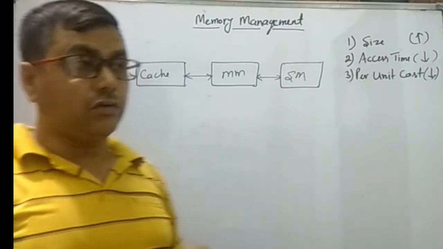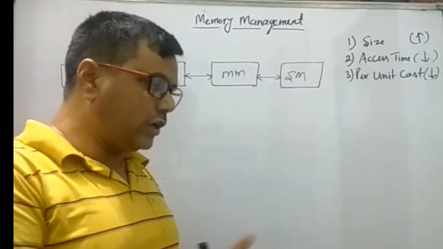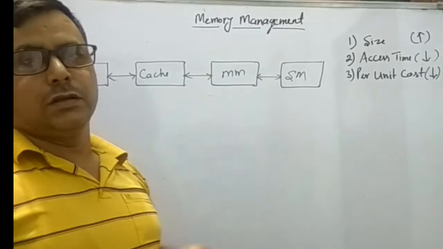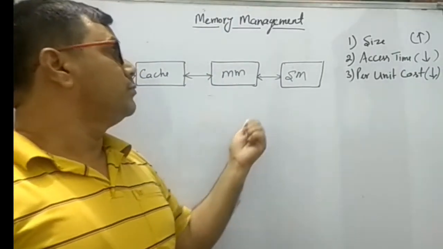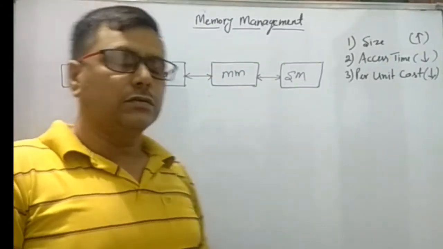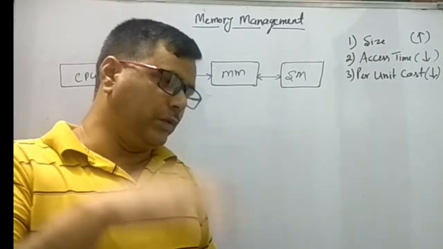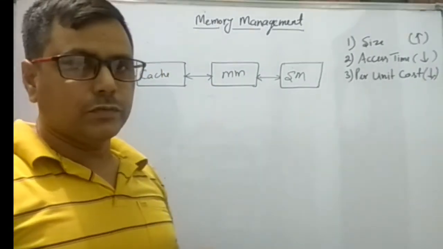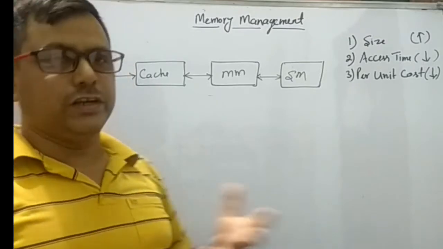But when they receive a bulk order, they have to bring the items from the godown, and that also takes time.